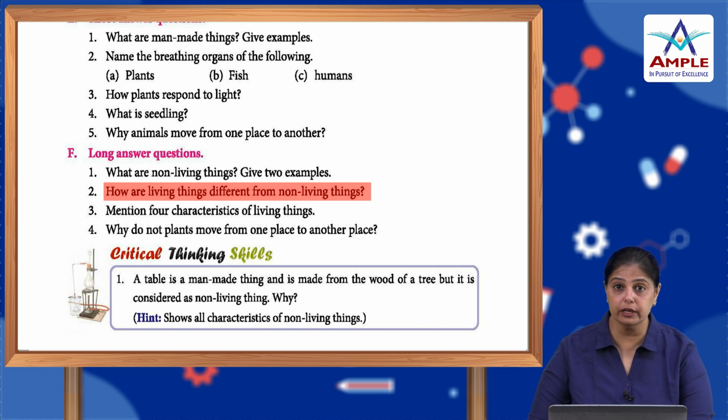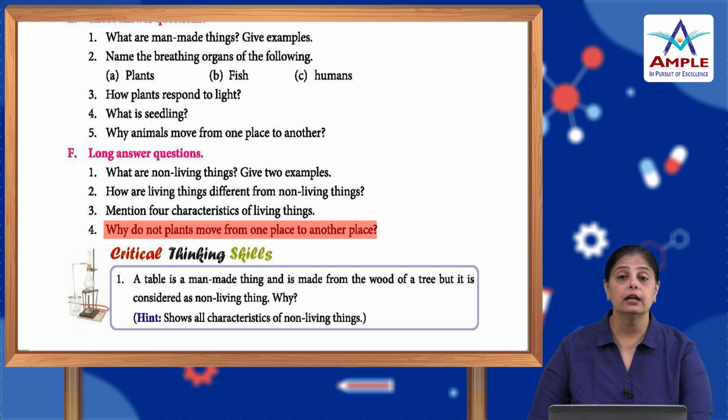Non-living things do not feel, do not move, do not grow, or do not reproduce. Why do not the plants move from one place to another? The plants are fixed deeply down to the soil, and that is the reason why they do not move from one place to another. However, different parts of the plant can move with the breeze or through animals from one plant to another. But a plant as such cannot move from one place to another. It is fixed to the soil.